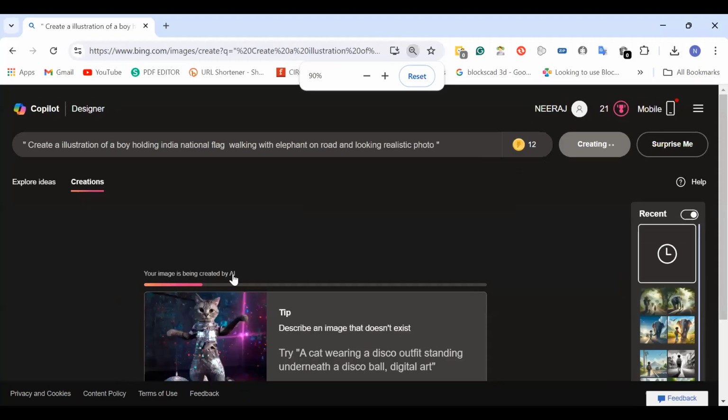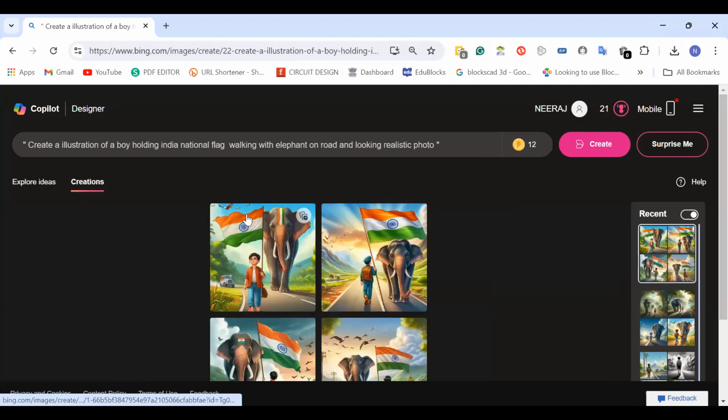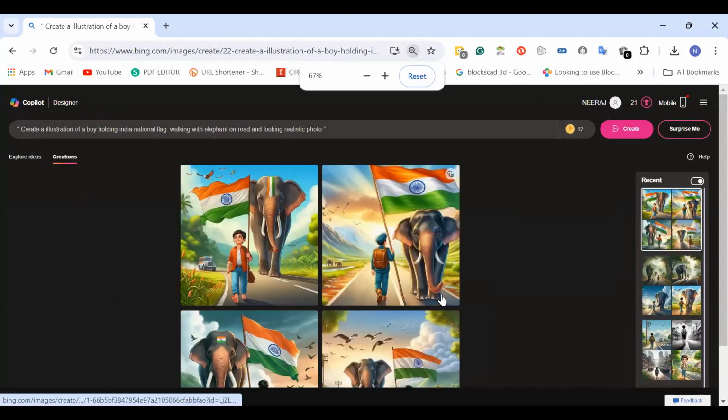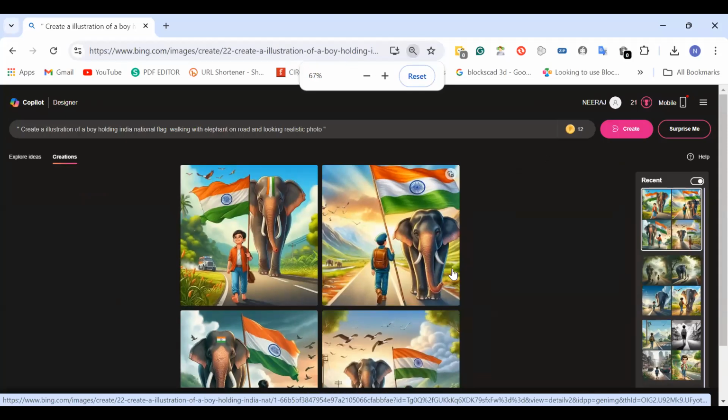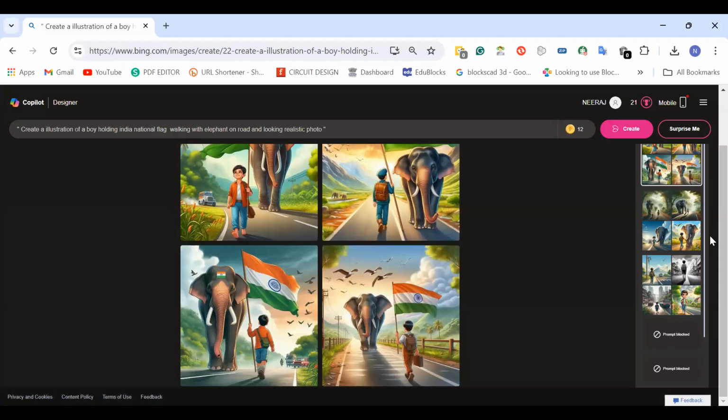Now you can see over here, AI is now creating an image. So here you can see the boy holding the national flag of India, and there is an elephant walking with him on the road. Right, so this is how AI generates images. Now on Facebook and YouTube, you have seen a lot of images generated by AI, but we are not able to identify whether it is a real image or an image generated by AI. This kind of thing we can do when we are working on any prototype or any project, right? So you can use these things.